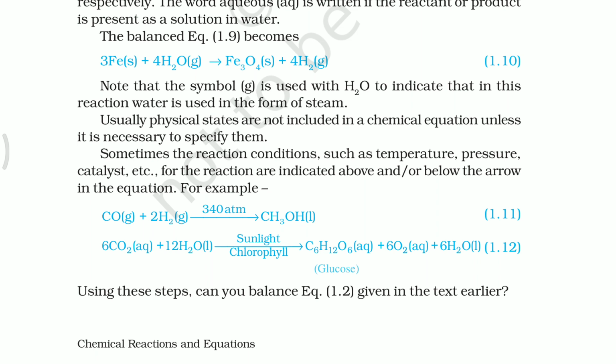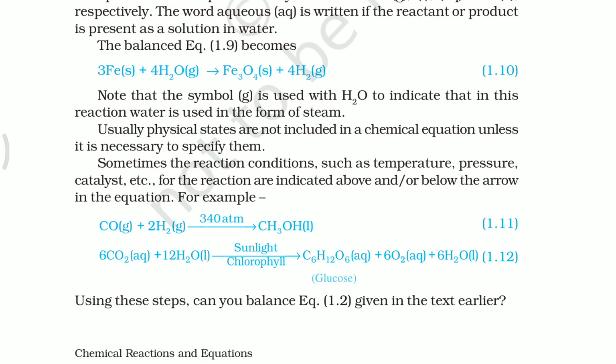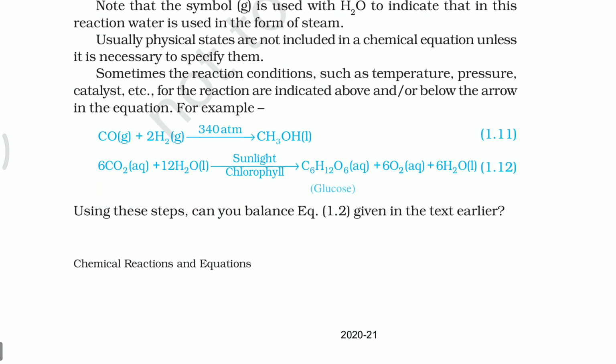So if you take the previous equation, 3Fe plus 4H2O gives Fe3O4 plus 4H2. Here iron is a solid, so we represent s. Water is taken as vapor here. Fe3O4, iron oxide, is a solid, and hydrogen is a gas. So in this way we have to represent chemical equations. One more example: CO plus 2H2